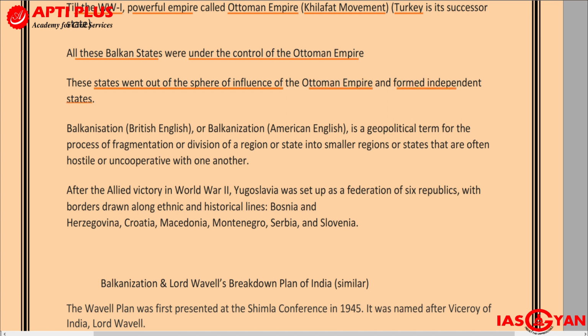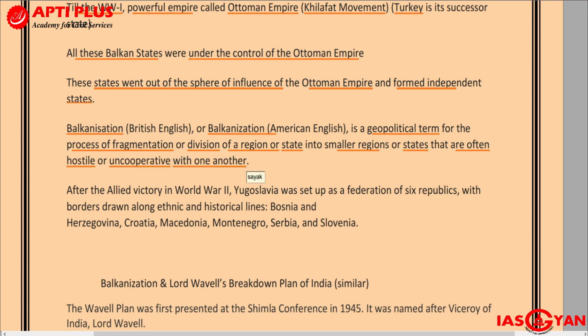Here another very important term, which you will sometimes see in your world history, is Balkanization. What is this term? It is a geopolitical term for the process of fragmentation or division of a region or state into smaller regions or states that are often hostile or uncooperative with one another.